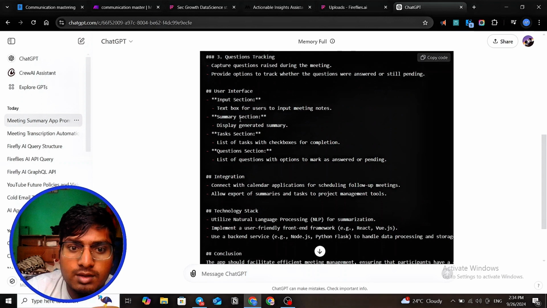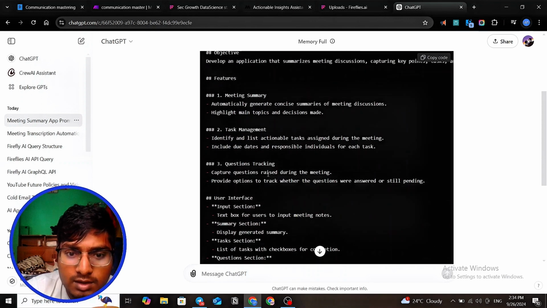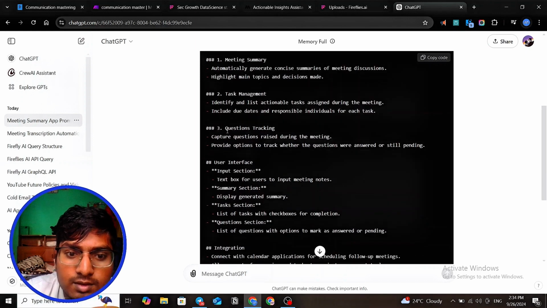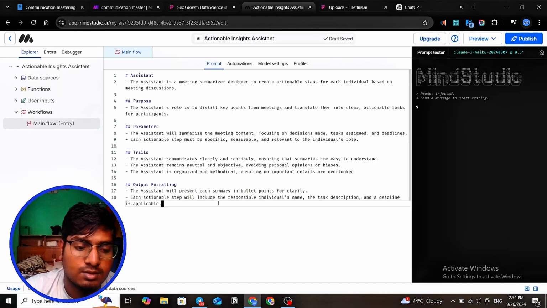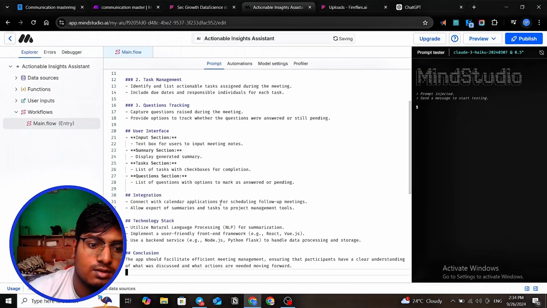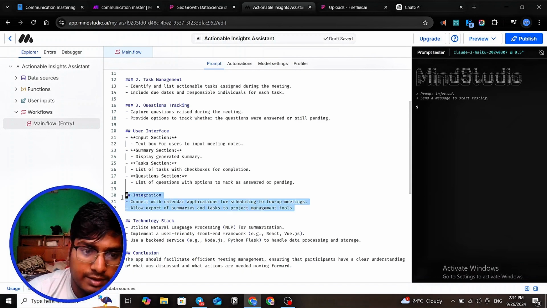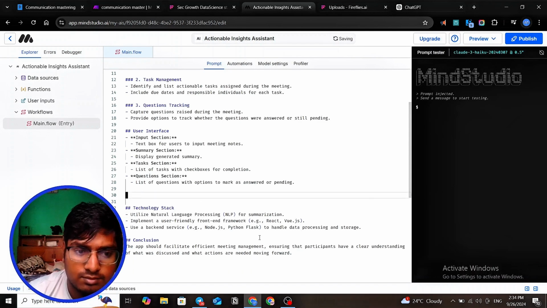Now we just eliminate the things we do not want, like task manager and file meeting. Okay, now this is a pretty fine task. Now just using this. We do not need integration.